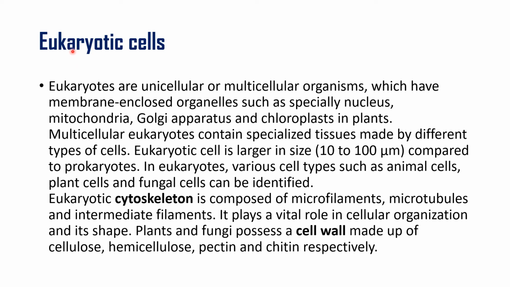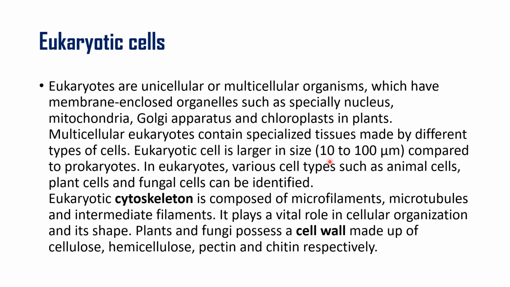Now we come to the eukaryotic cells. Eukaryotic cells are unicellular or multicellular organisms which have membrane enclosed organelles such as nucleus, mitochondria, Golgi apparatus, then a chloroplast. Chloroplasts are only present in plants. Multicellular eukaryotes contain specialized tissues. When there is a group of cells, they perform a specific function. So we call it a tissue made up of different types of cells.